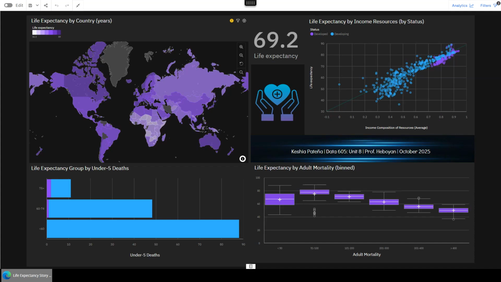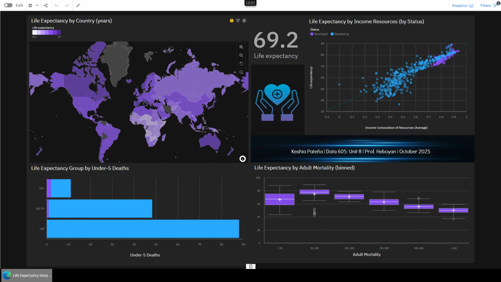The scatter plot reinforces that connection between economic strength and longevity. Countries with higher income composition and education consistently show higher lifespans. And if you glance at the bar charts for child and adult mortality, you can see the opposite story. When healthcare access is limited, both survival rates and life expectancy drop sharply.